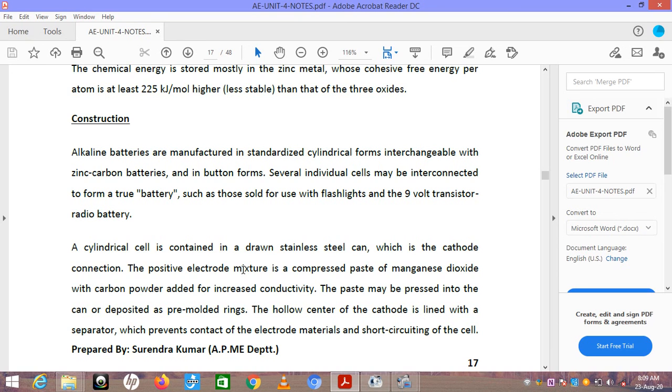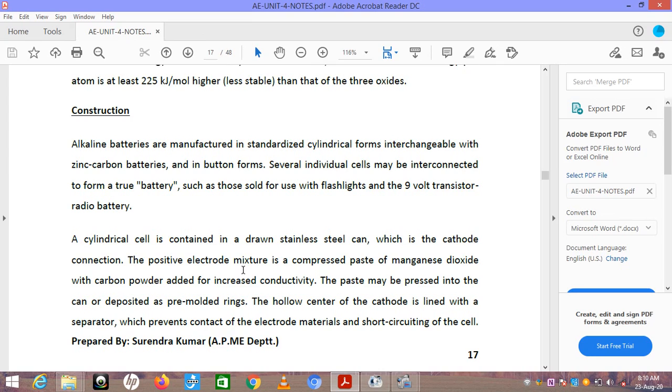A cylindrical cell is contained in a drawn stainless steel can, which is the cathode connection, and the positive electrode mixture is a compressed paste of manganese dioxide with carbon powder added for increased conductivity. The paste may be pressed into the can or deposited as free molded rings. The hollow center of the cathode is lined with a separator which prevents contact of the electrode materials and short circuiting of the cell.